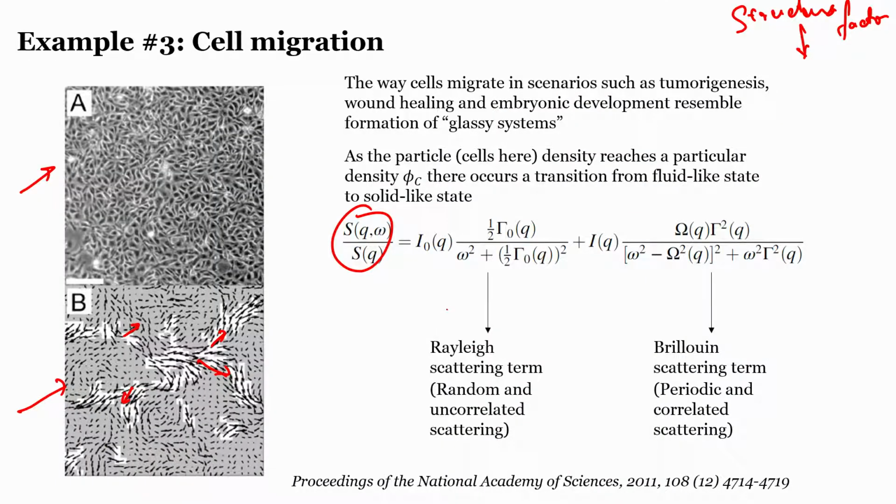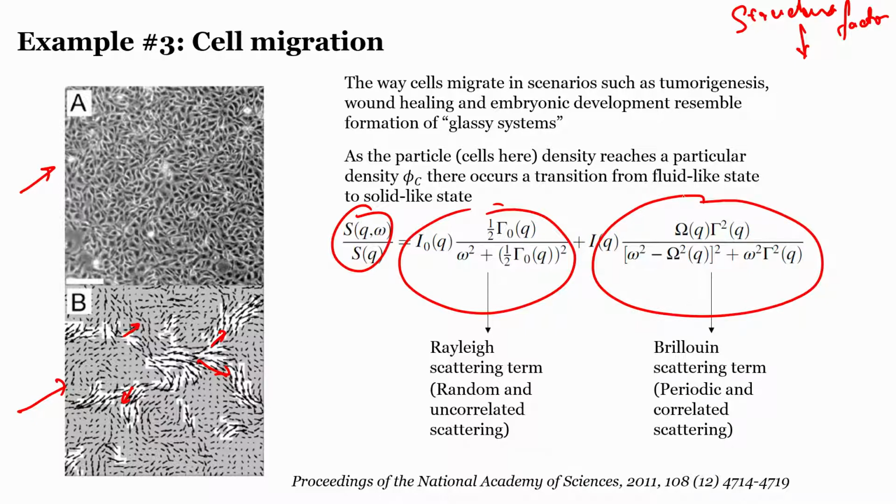In order to characterize this disordered system, they generally go for a structure factor analysis. So that is what they have done here. The structure factor is analyzed, and there are two components, or two kinds of scattering, associated with it. In general, structure factor is analyzed by experiments like neutron scattering or X-ray diffraction. X-ray diffraction is more common than neutron scattering because of its complexity. So you perform an X-ray diffraction, and depending upon the spectrum that you get, you try to see which of the terms are fitting in what kind of scattering phenomenon.